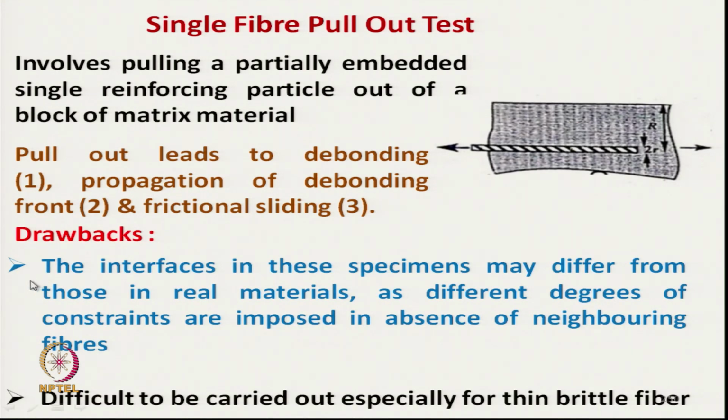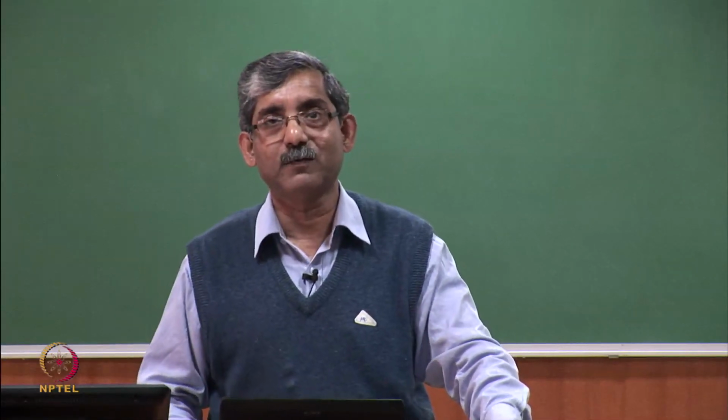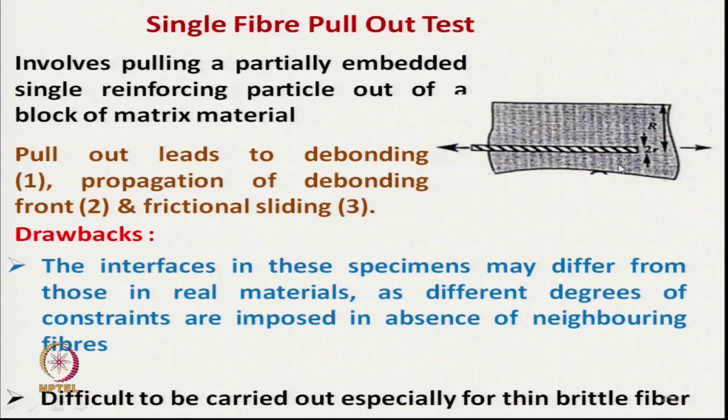The drawbacks of this method are that the interface of the specimen may differ from that in real material, as different degrees of constraints are imposed in the absence of neighboring fibers. Basically it gives us one idea, because in an actual composite there will not be a single fiber, there will be many other fibers. There may not be 100% complete covering by the matrix material, there will be interference of neighboring fibers, and there will be differences in manufacturing techniques.